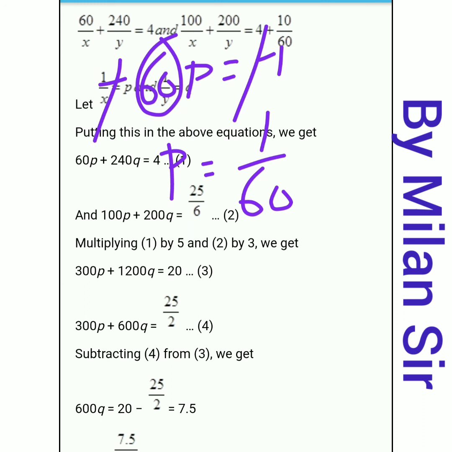Now we can put this value either in equation number 1 or in equation number 2. Okay, but equation number 3 or 4, I am going with equation number 3.